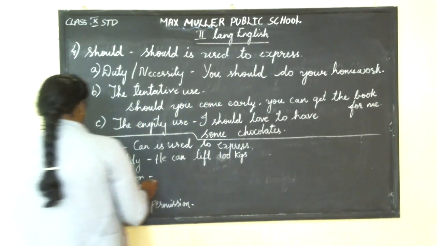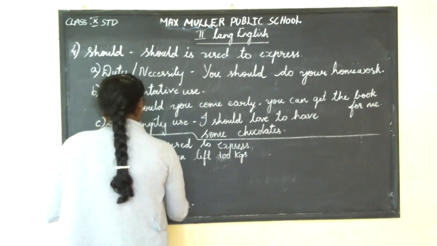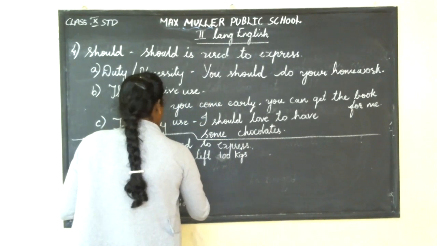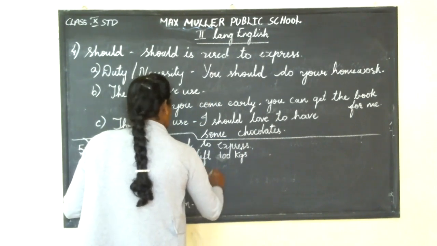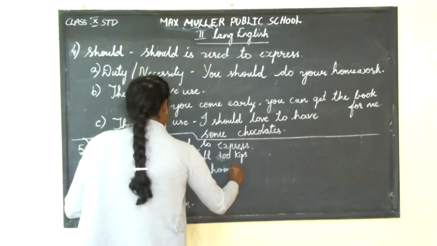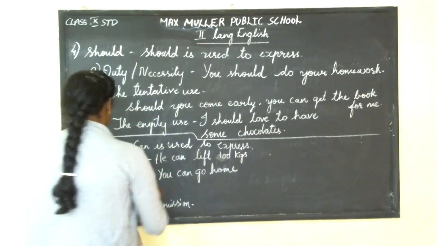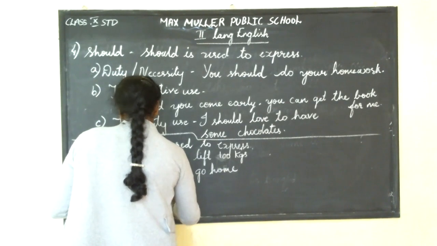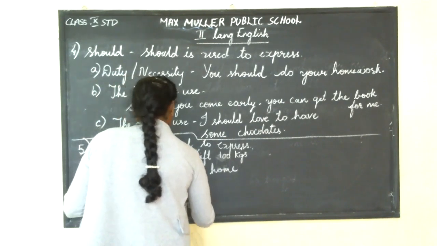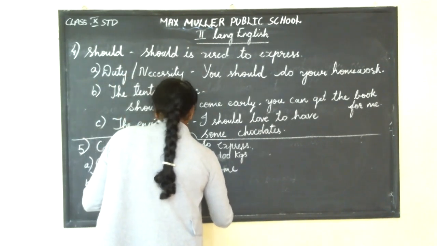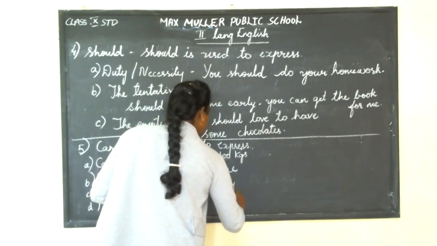Permission. Can you go home? You can go home. When it is in the form of a question, you should ask, can you lend me your book?